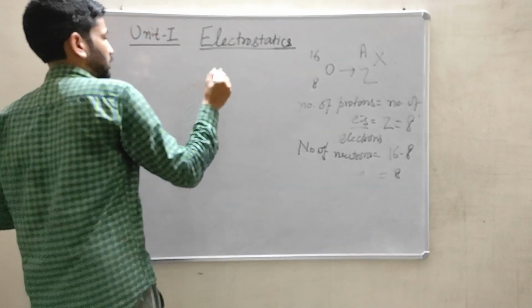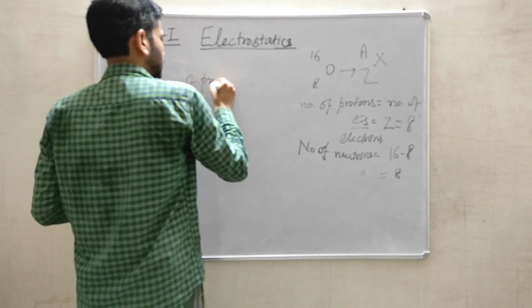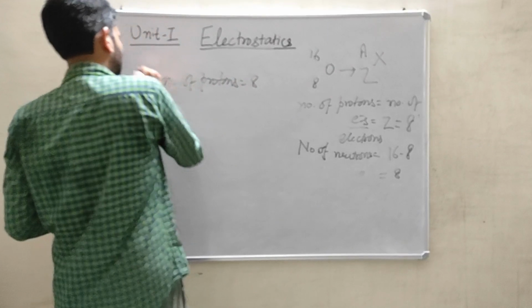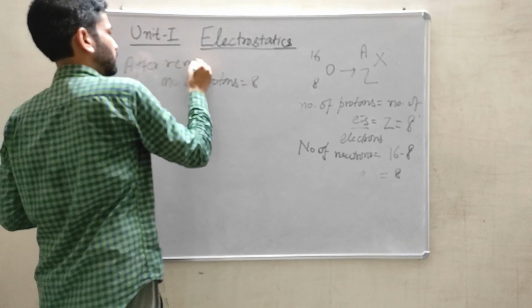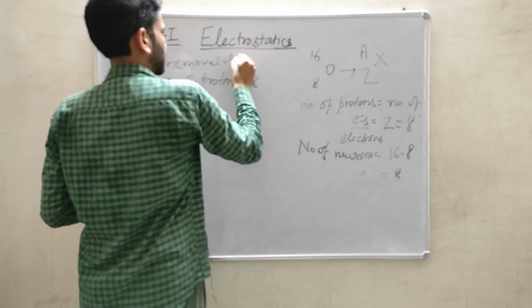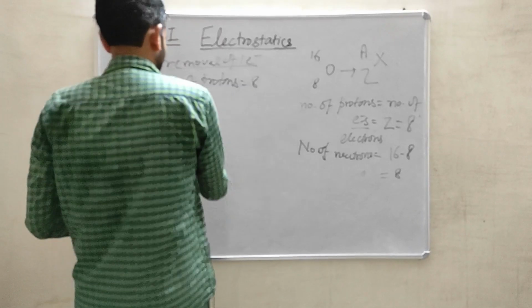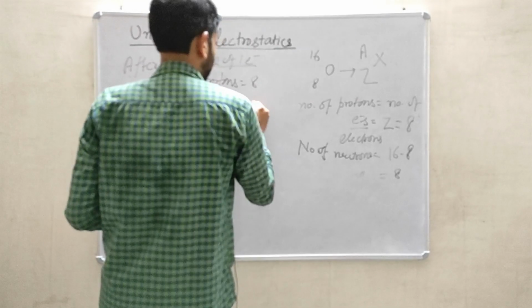Which means the number of protons will be 8 after removal of one electron, and the number of electrons comes out to be 7.